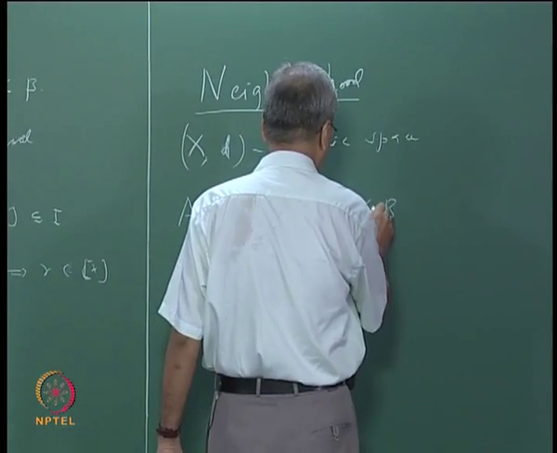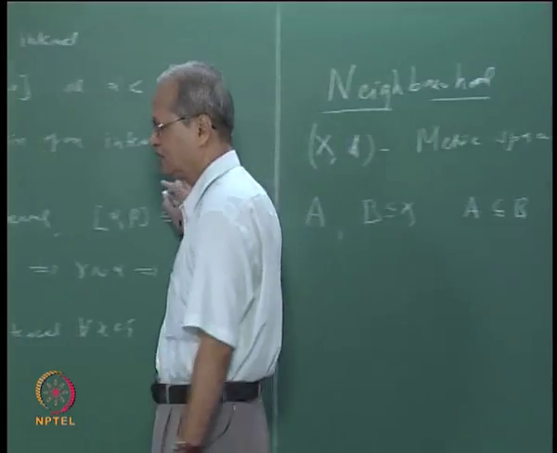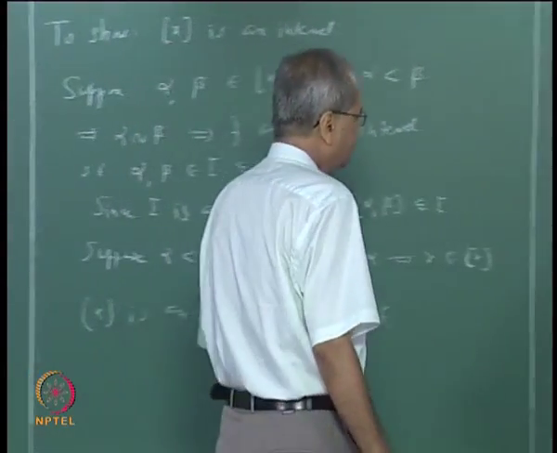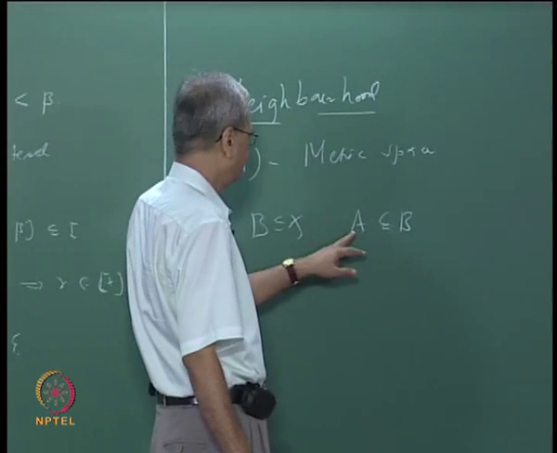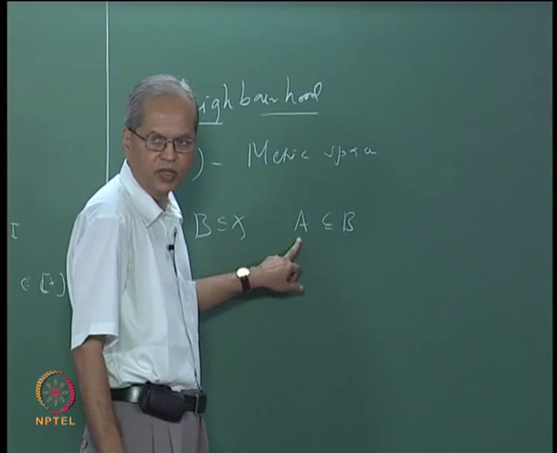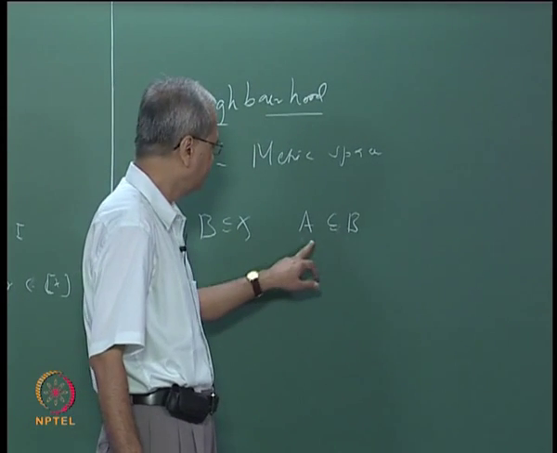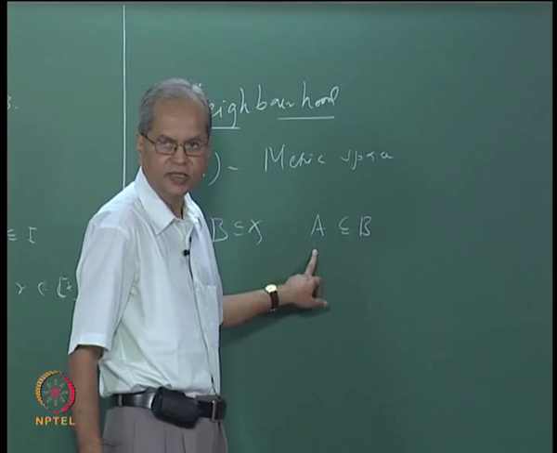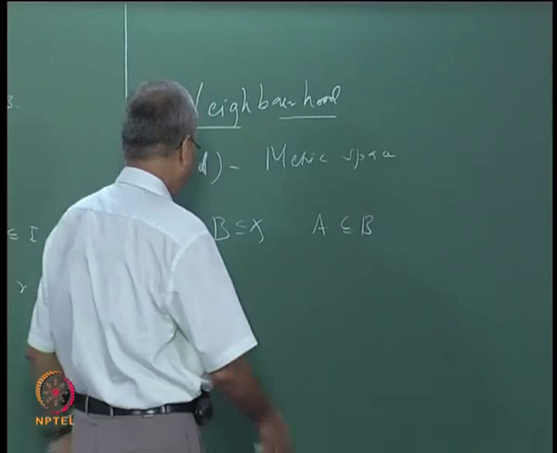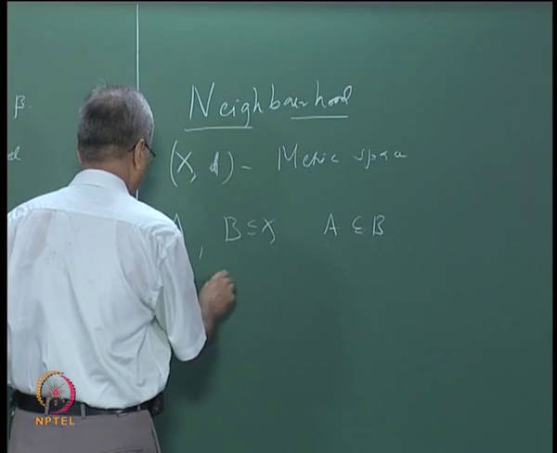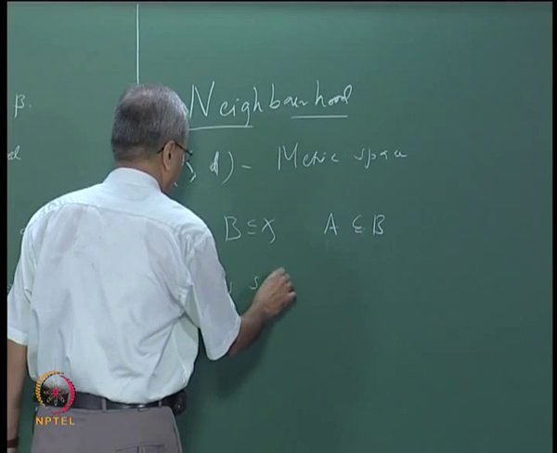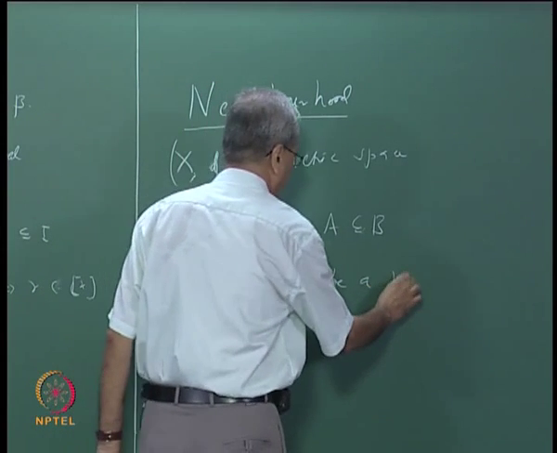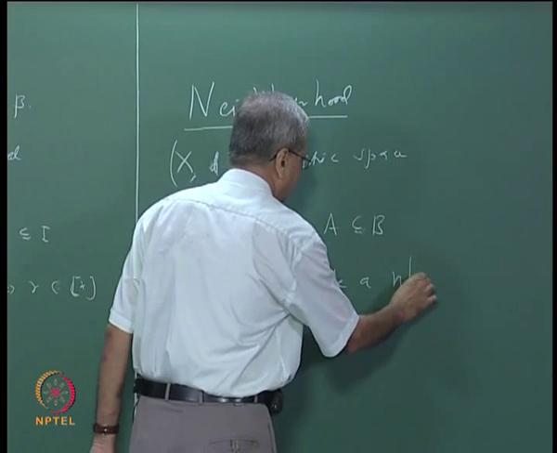There is a slightly non-uniform practice in this terminology. First, let me say how it is defined in Simmons. B is said to be a neighborhood of A if B contains an open set which contains A. So let us take that definition first. NBHD is the standard short form for neighborhood.